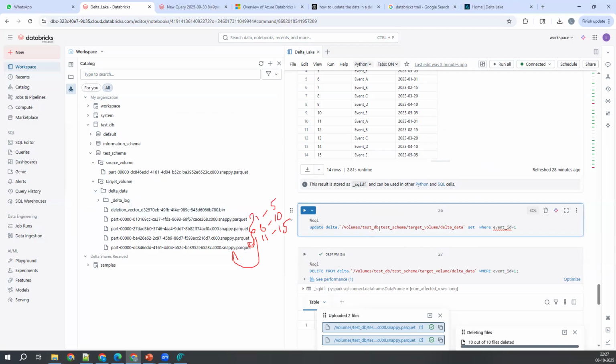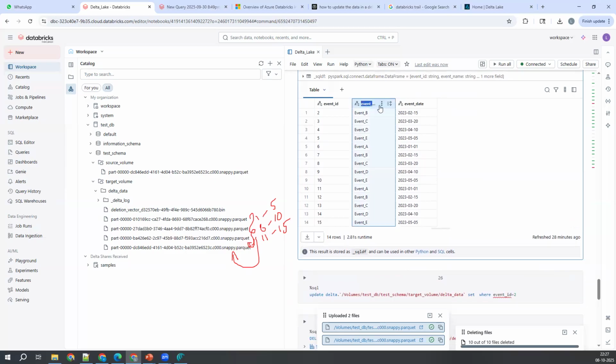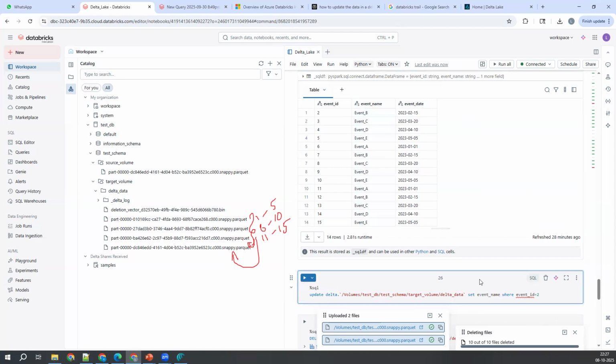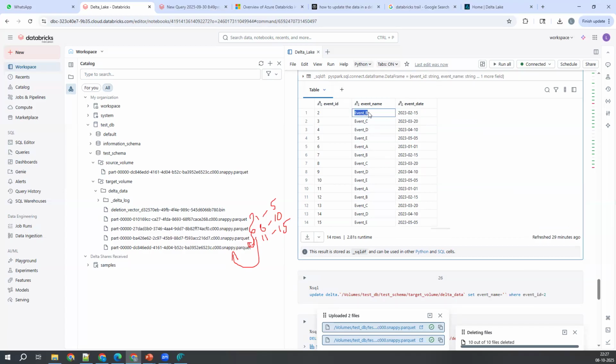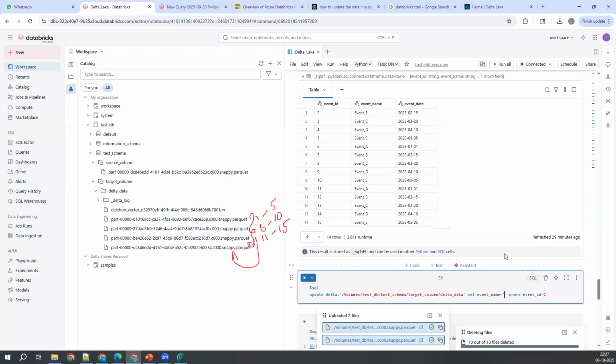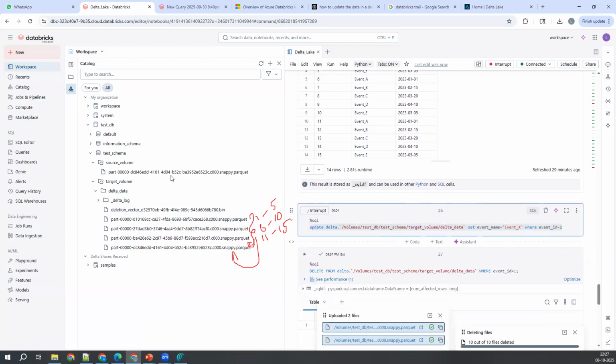Now, next. I'm trying to update the data here. Event ID, let's say 2 I'm taking here. Set event name. I can copy the column name directly from here. Set this particular column name equal to, instead of event B, I'll just set it to event X. I'm updating something here for the record with event ID 2. Let me execute this and see what is happening.